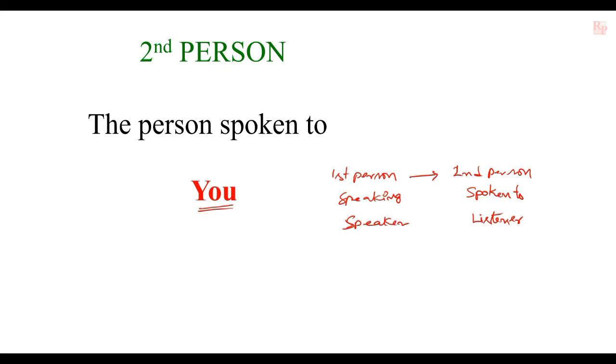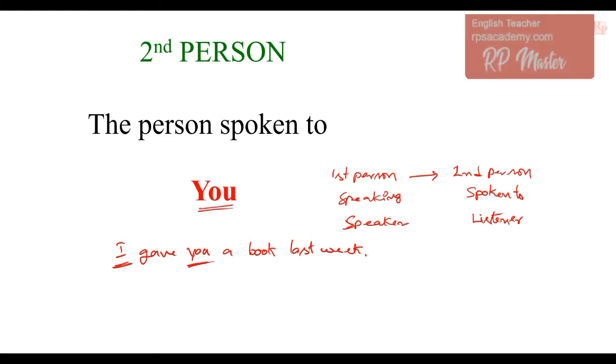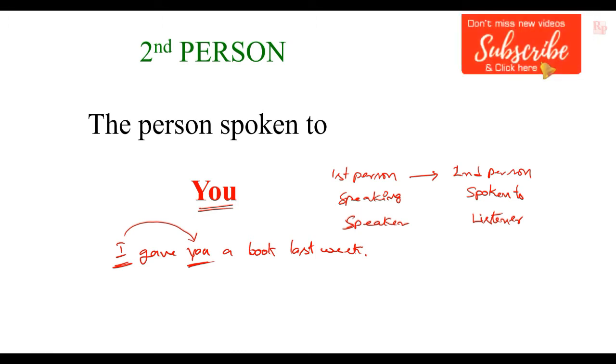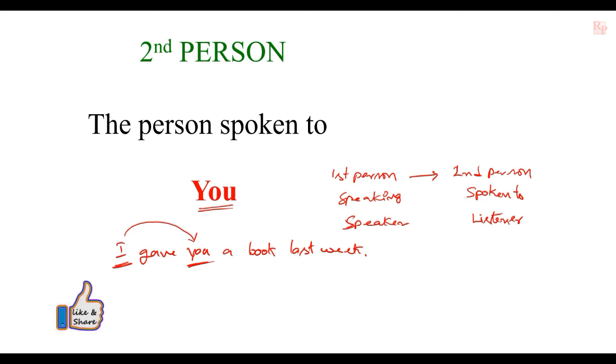For example, I gave you a book last week. Here, the person speaking is I, and he is speaking to you. The communication is transferred from the first person to the second person. The first person may be singular, I, or plural, we. Whether it is singular or plural, for the second person we use only you.